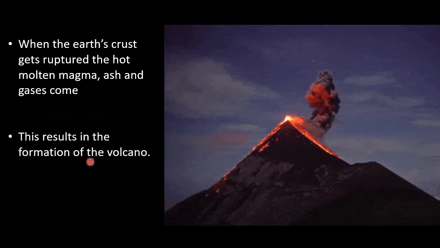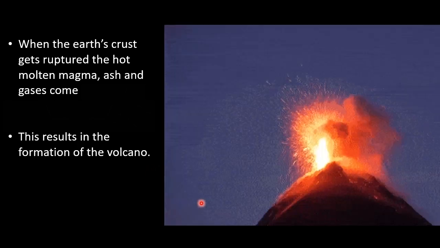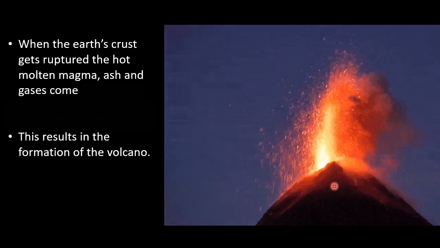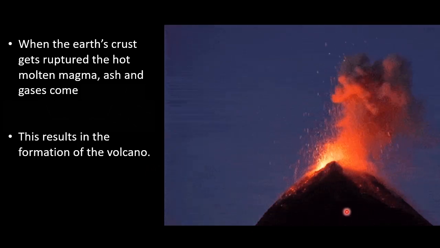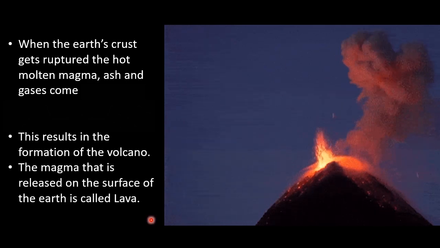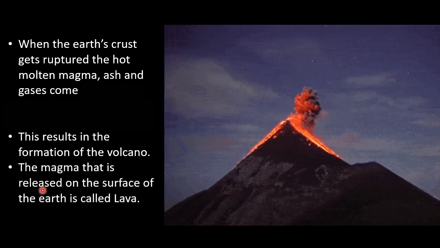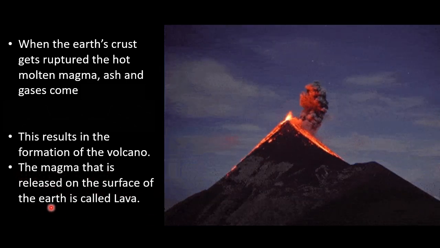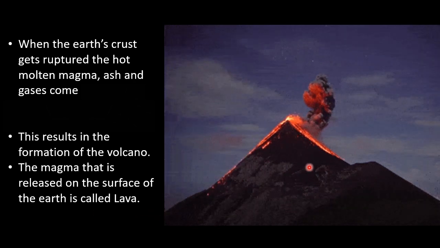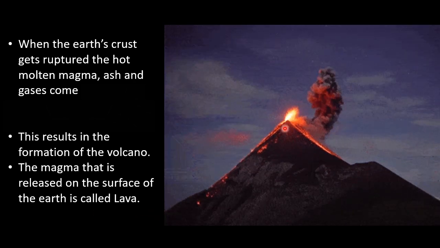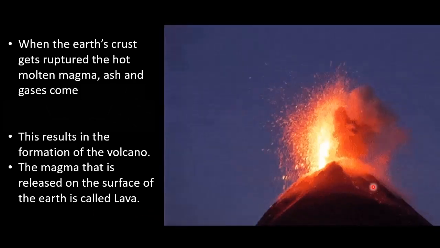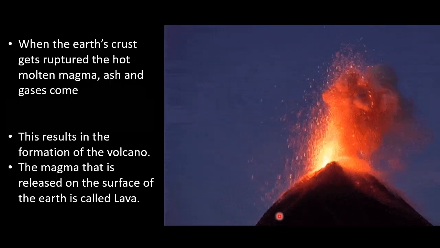This results in the formation of a volcano. The magma that is released on the surface of the earth is known as lava. So this magma which is coming out from the volcano is called lava.